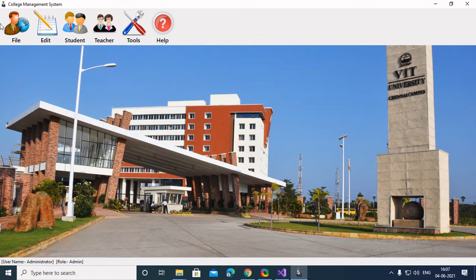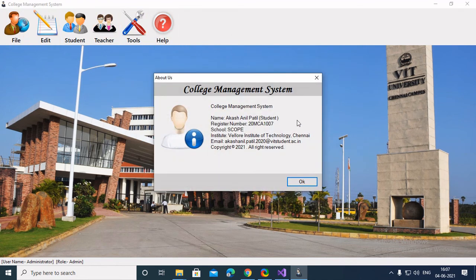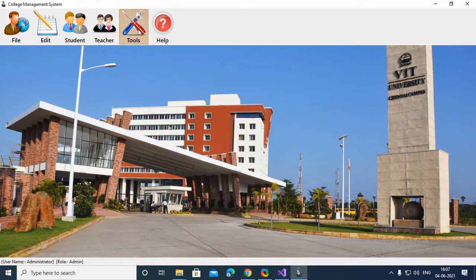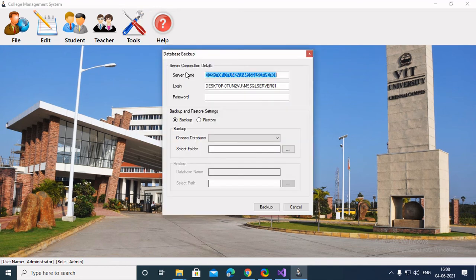So that's basically it about the project. Here is the info: my name, my registration number, scope, my institute, my email ID. And as I told you, these are all data manipulation features which are basic, but the main feature is the data backup and restore system. So this is my server name, login, password. We just need to choose which database we want.